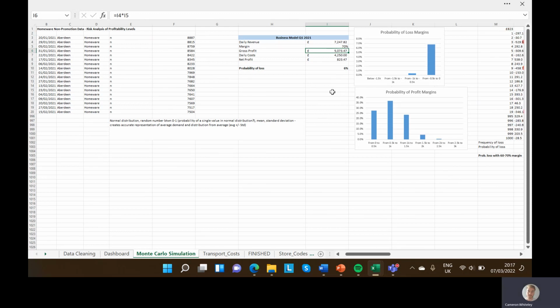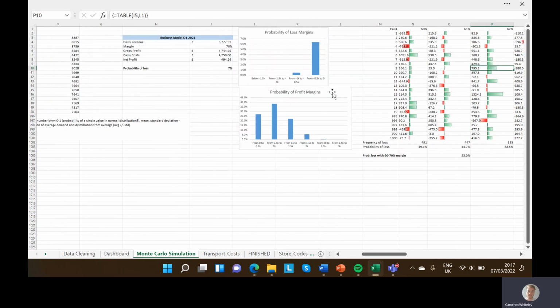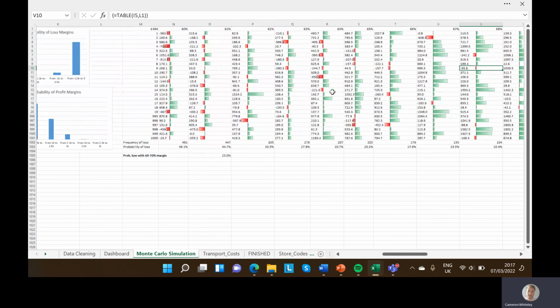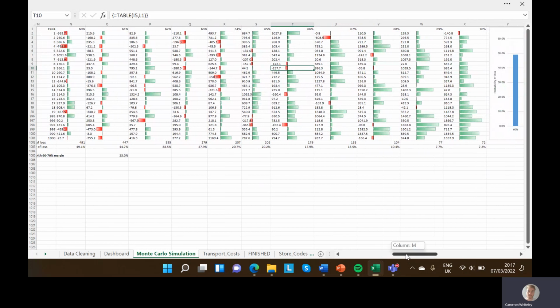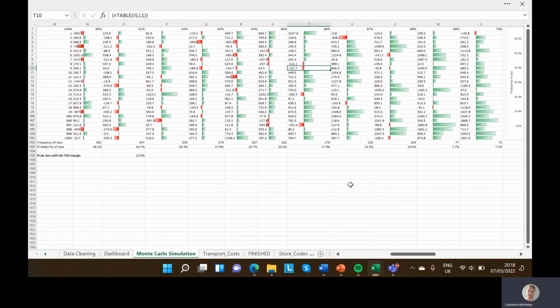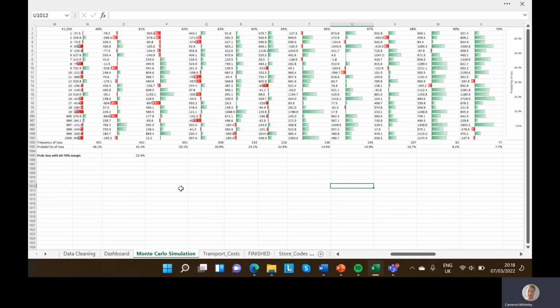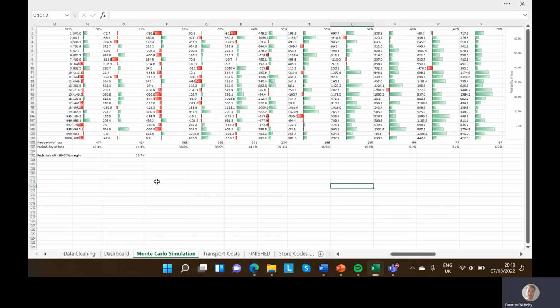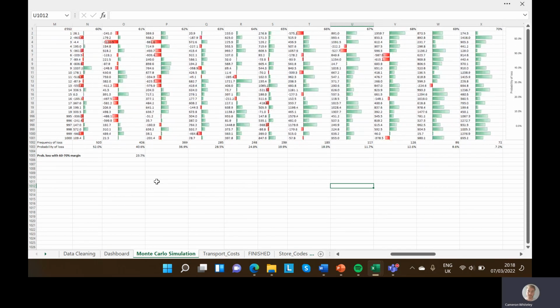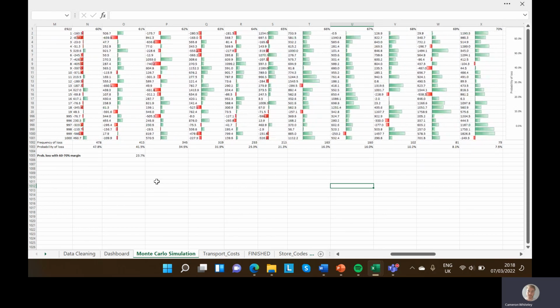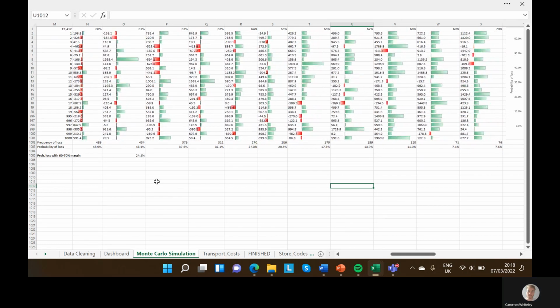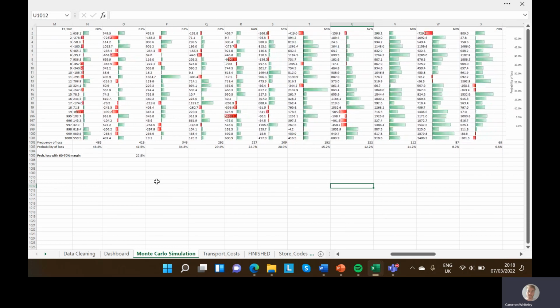So that 10% jump in margin is really, really substantial in terms of how likely you are to lose money, how bad those losses would be, but then also how likely you are to gain higher levels of profit. I also did a two-way data table. That was to show from 60 to 70% margins, and the probability of some form of loss, if you have a 60 to 70% margin but unknown, is about 23, 24% probability of loss on any given day.